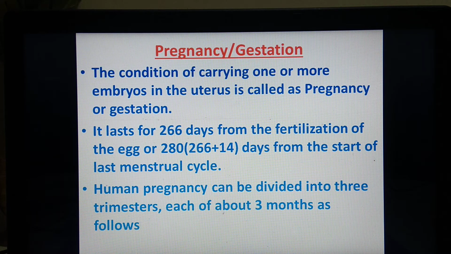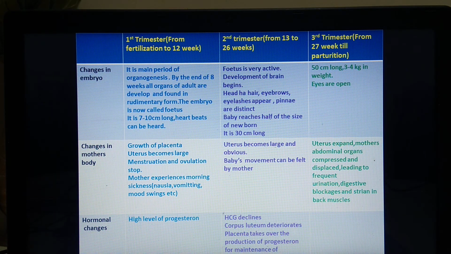Then this human pregnancy, which is of approximately 9 months, is divided into 3 trimesters. Each of this consists of 3 months. We will see the details of this 3 trimesters of human pregnancy. See here, this chart is there showing the changes in embryo, changes in mother's body and hormonal changes during these 3 trimesters. We'll see the first trimester, which is from the fertilization to the 12th week. That means first 3 months.